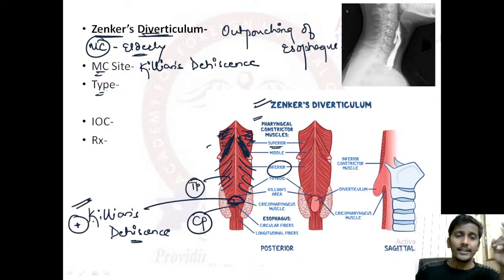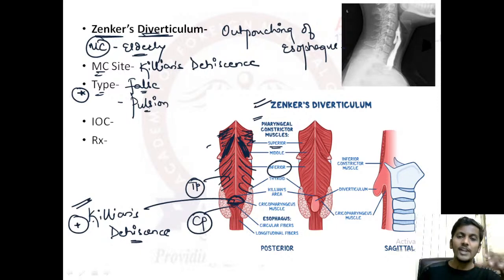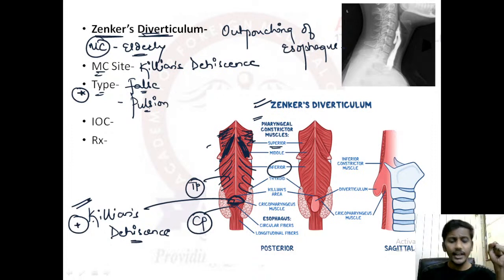Okay, so the two important one-liners that you need to remember. Zenker's diverticulum is which type of diverticula? So please remember, it is a false diverticula because not all layers of the wall are present in Zenker's. Okay, so it is a false diverticula. And second, it is a pulsion diverticula. There are two types of diverticula, pulsion or traction. Traction when there is a pull from outside, and pulsion when there is increased pressure from inside. So whenever there is increased pressure from inside, and that is why there is protrusion, it is known as a pulsion type of diverticula.